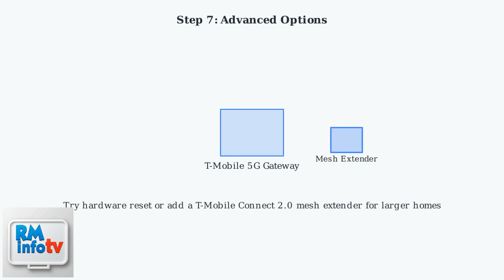If all else fails, consider a hardware reset or adding a T-Mobile Connect 2.0 mesh extender to boost signal range in larger homes. Remember, T-Mobile statistics indicate that user error often contributes to these issues, so proactive app checks are crucial.